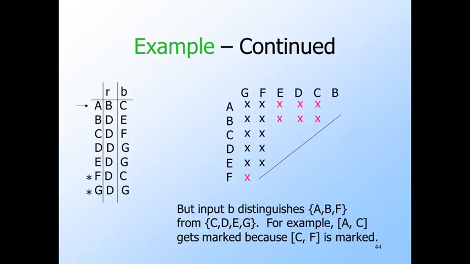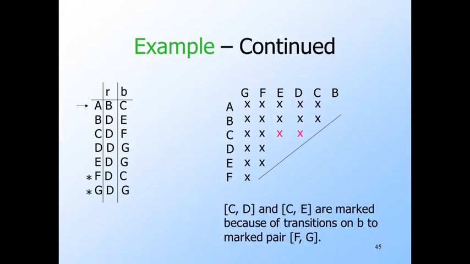However, we have more luck with input B. Some states go to final states on input B, namely C, D, E, and G, and the others, A, B, and F, go to non-final states. Thus, we can distinguish any of C, D, E, or G from any of A, B, or F. Some of these pairs are already distinguished, but we get 7 new pairs marked in red here.